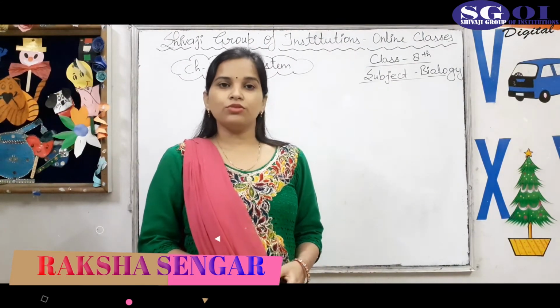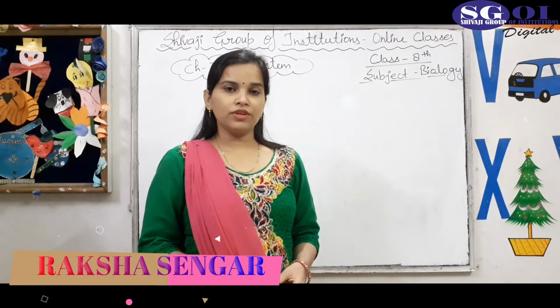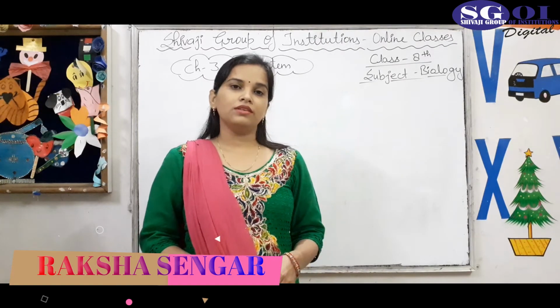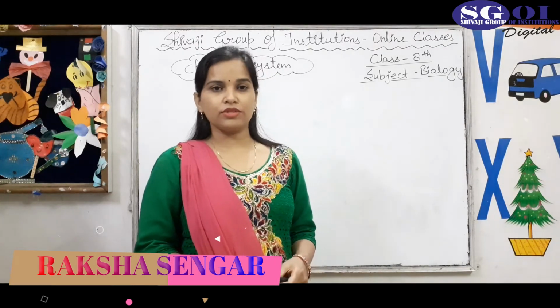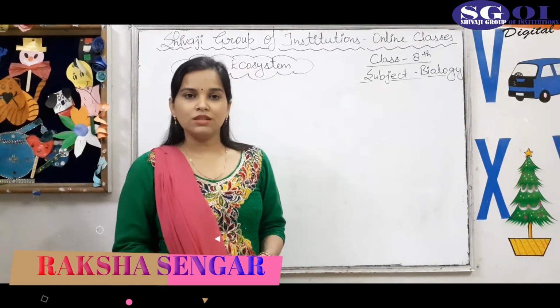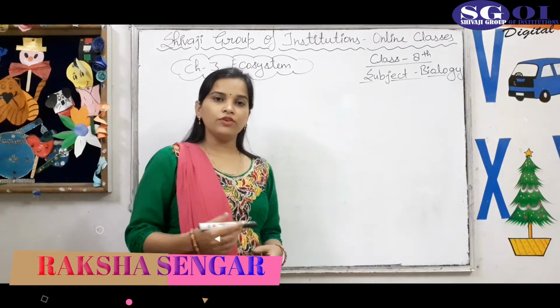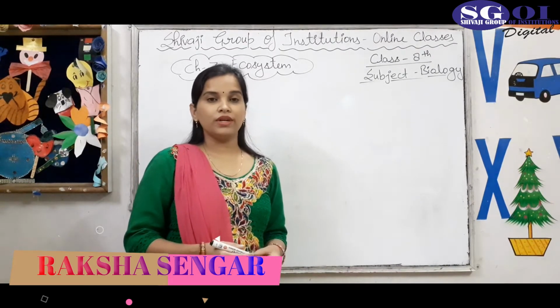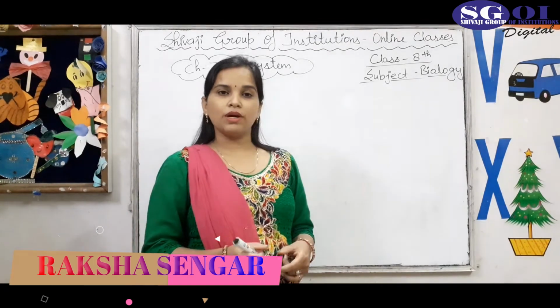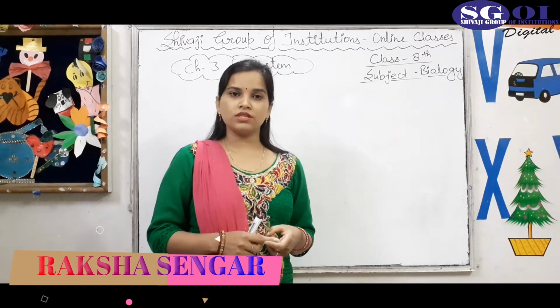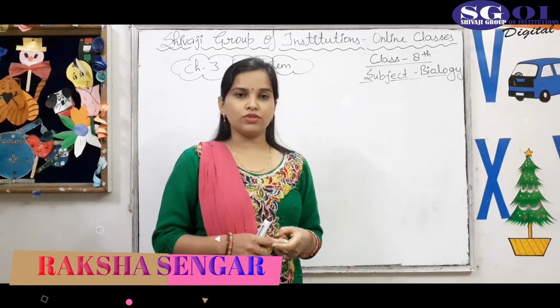Students, as you know, this is a revision class of chapter 3, Ecosystem, and in my previous class I have already described what is ecosystem. So what is ecosystem? The interaction between the living components and the non-living components is called ecosystem. And ecosystems are of two types. First is natural ecosystem and second is artificial ecosystem.